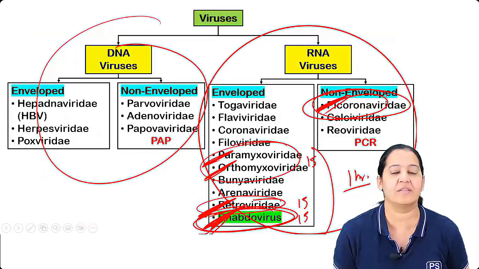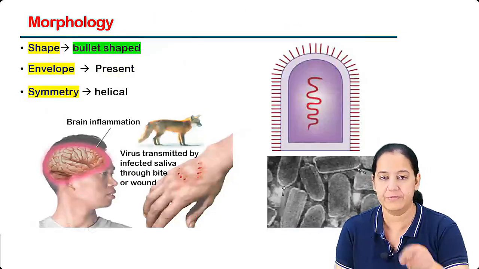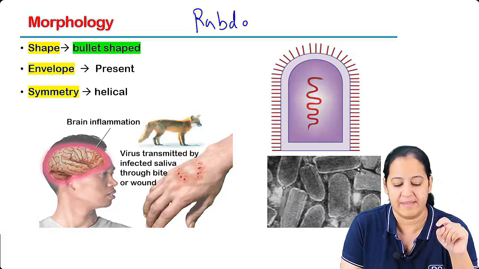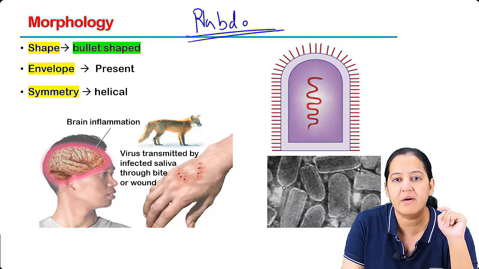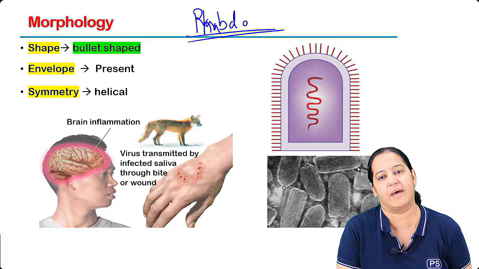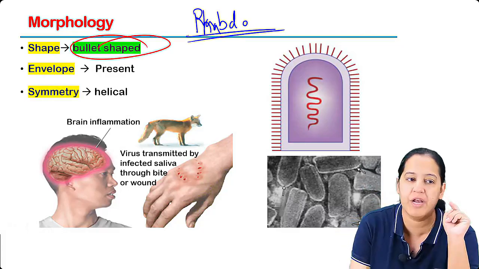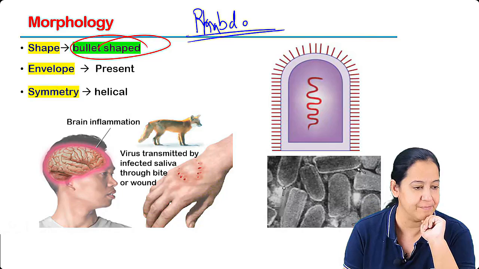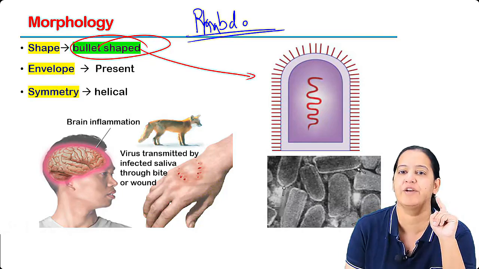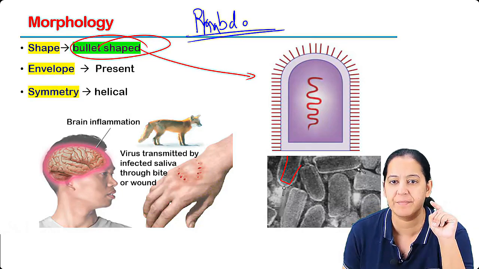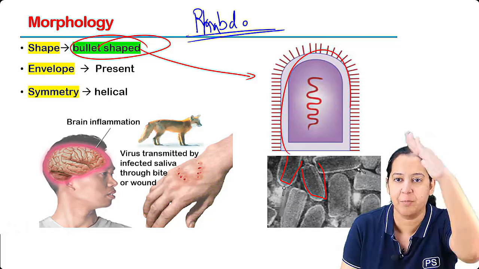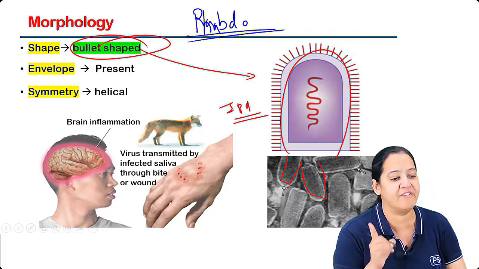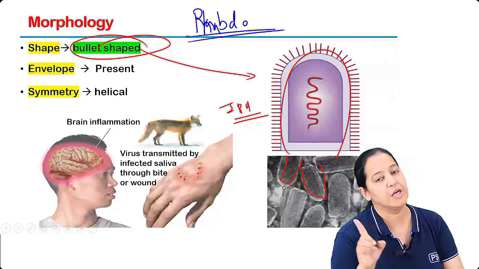So let's start the next virus, rhabdovirus. So here I am teaching you rabies. The rhabdovirus is the rabies virus. The first thing, have I taught you it's bullet shaped? Where I taught you all the shapes. So I told you it is bullet shape. You can see the bullet shape. You can appreciate the bullet shape. You get an image based question on that. Never forget, it's a bullet shape virus. You can get a question on that.